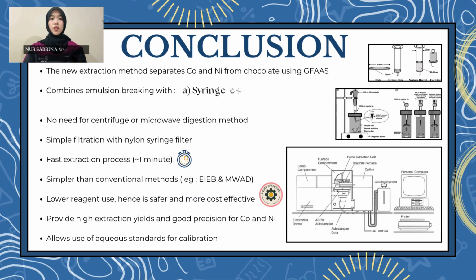In conclusion, the new extraction method developed in this work allows the separation of cobalt and nickel from the chocolate matrix and their determination by GFAAS. In this method, extraction induced by emulsion breaking is combined with two approaches, namely syringe extraction and membrane-assisted separation. When applying the proposed experimental configuration, no centrifuge or microwave digestion is needed. Instead, the emulsified sample just undergoes simple filtration with a nylon syringe filter, and the entire extraction process can be done in approximately 1 minute, which is considered a fast extraction.